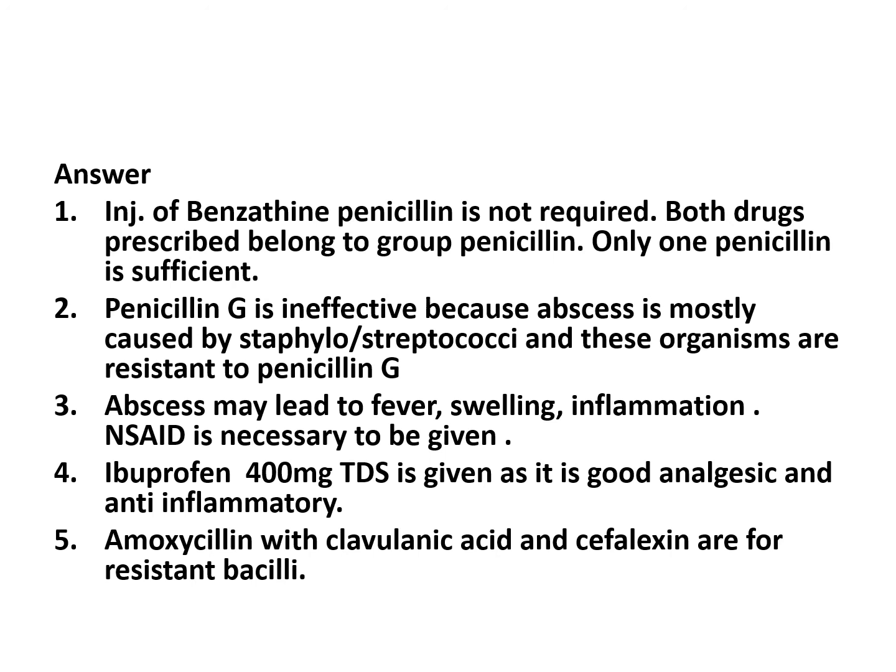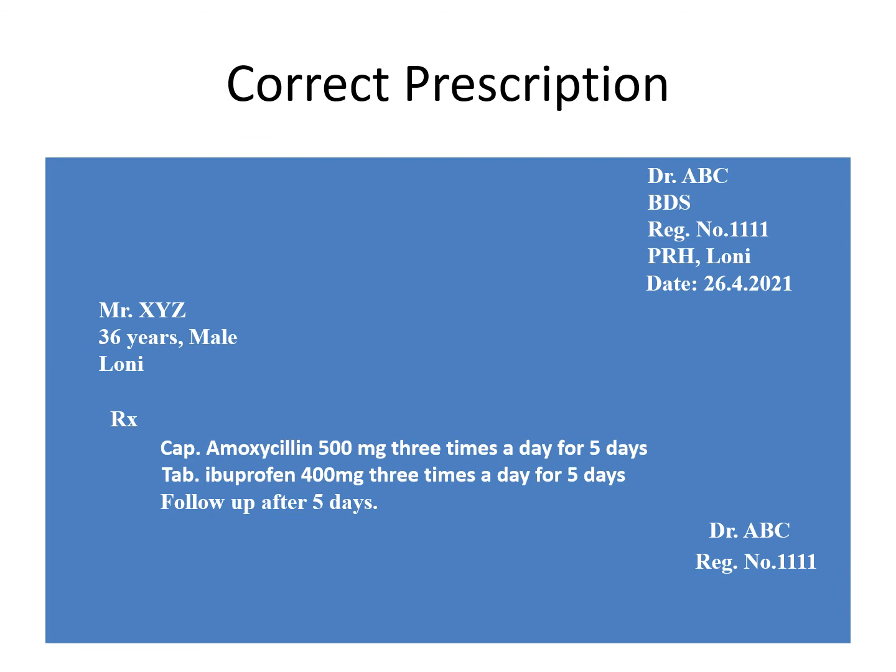So our prescription for dental abscess is capsule amoxicillin 500 milligram 3 times a day for 5 days and ibuprofen 400 milligram 3 times a day for 5 days and follow up after 5 days. So this is the correct prescription for dental abscess. Amoxicillin is an extended spectrum penicillin. It is used for bacterial infection.